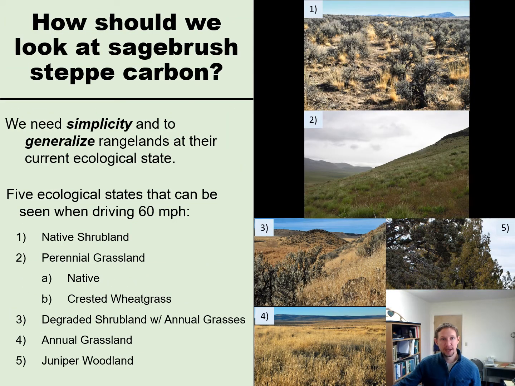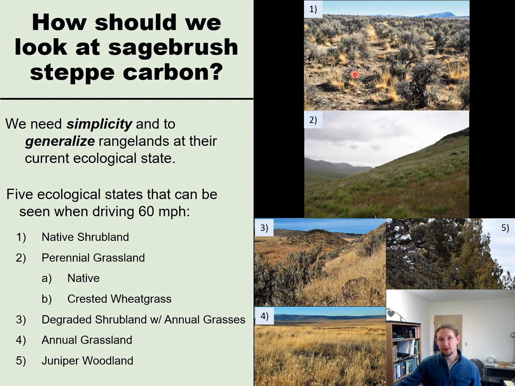So how do we look at sage steppe carbon? Well, we need to use simplicity and to generalize rangelands at their current ecological state. And in using the threat-based Manager's Guide to the Northern Great Basin, they identified 5 main ecological states that occur in the Great Basin. The first is a native shrubland.